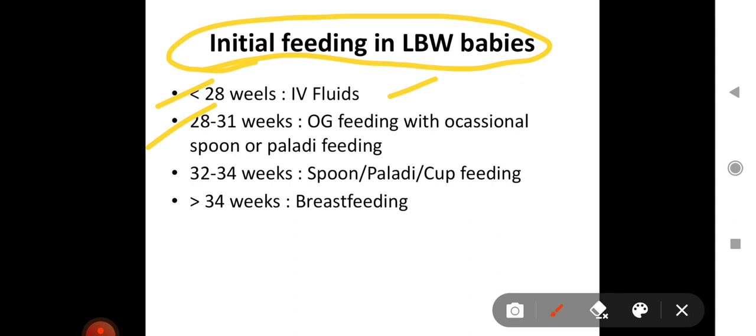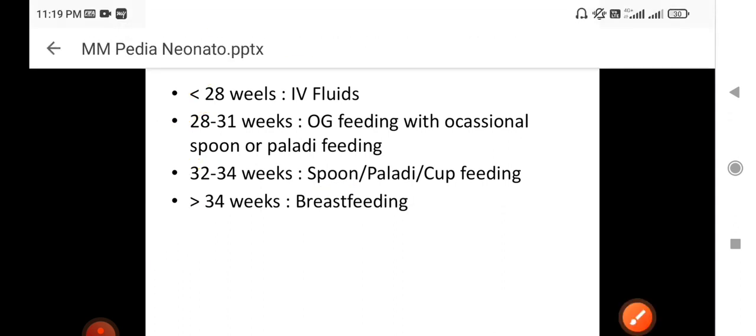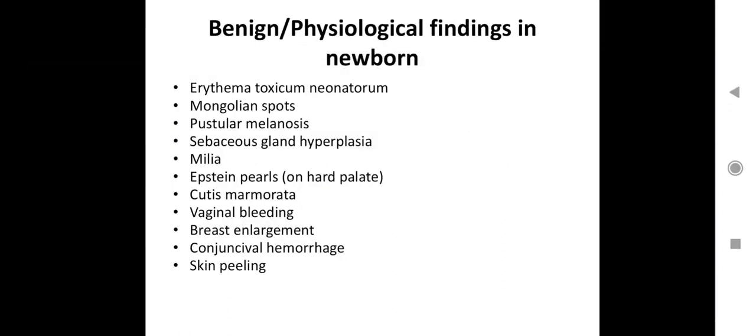28 to 31 weeks of gestation, orogastric or nasogastric feeding can be done with occasional spoon or palladai feeding if the patient is having good sucking abilities or good coordination. 32 to 34 weeks, usually we start with spoon, palladai or cup feeding, and more than 34 weeks we give breastfeeding. So the question has been asked several times.